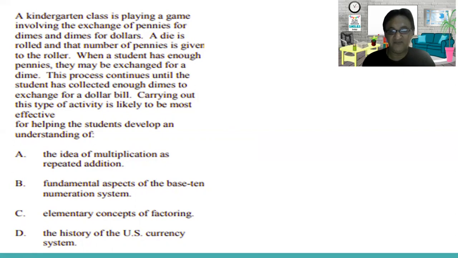So we have to recognize which one of these 4 is the best at describing the activity: the idea of multiplication as repeated addition, fundamental aspects of the base 10 numeration system, elementary concept of fraction, the history of the US currency system. First, we're going to see kindergarten. This is logic, you have to check the logic.